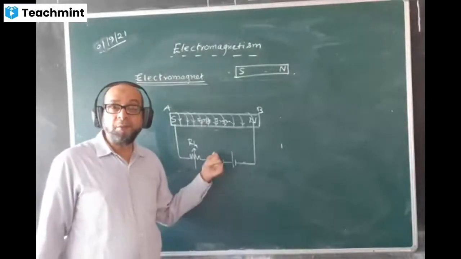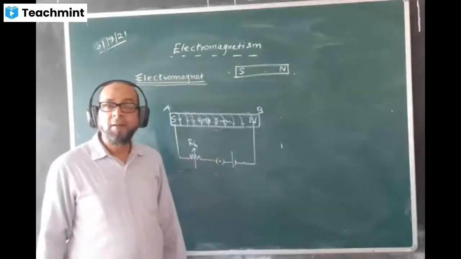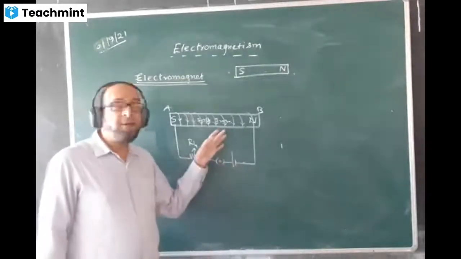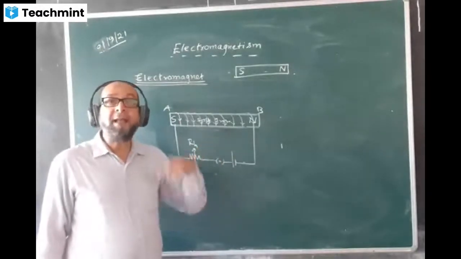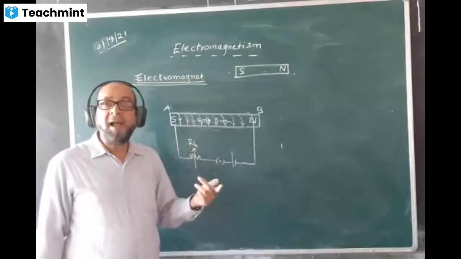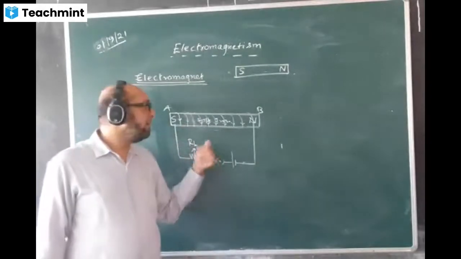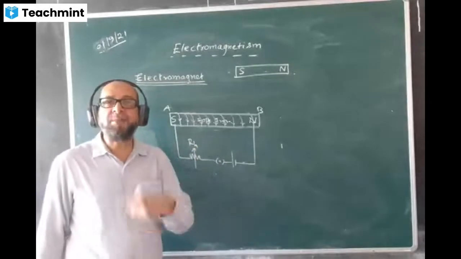But here we have the provision: current off, not working; current on, working. So electromagnets can be obtained anywhere, at any place, at any time, and in any shape. It can be given any shape.